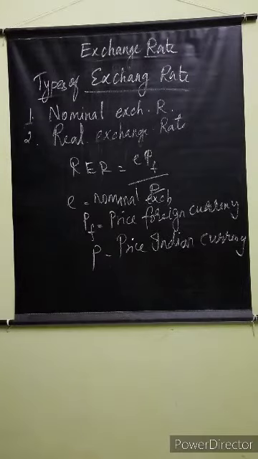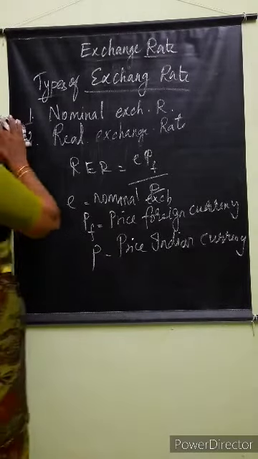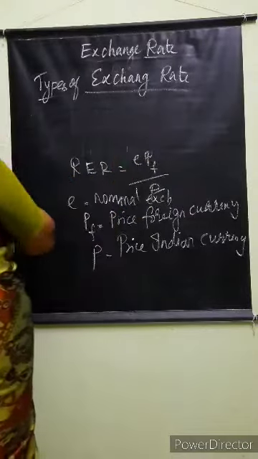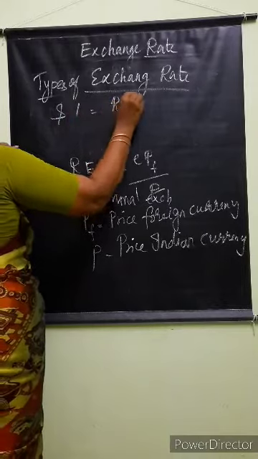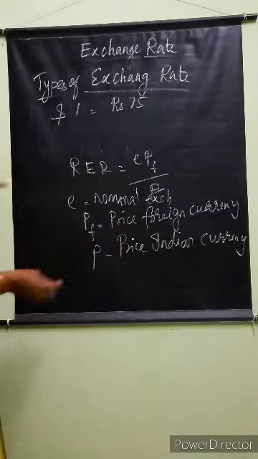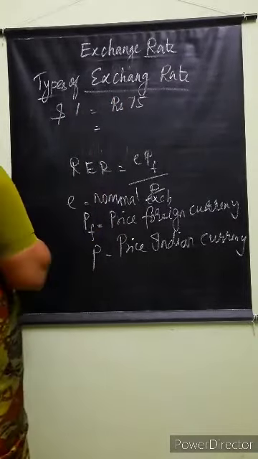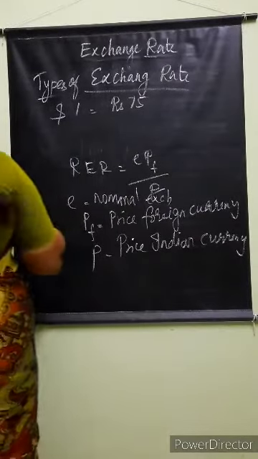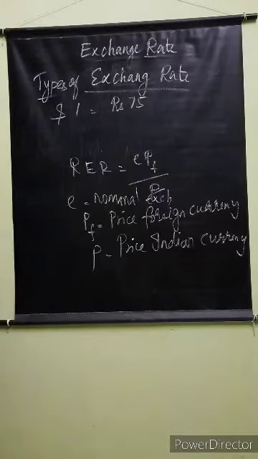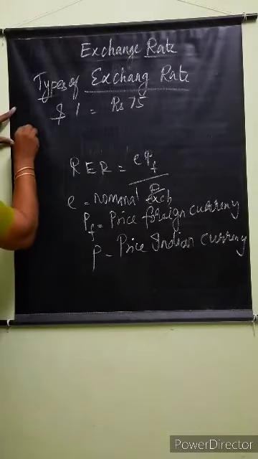For example, as I said first, $1 is equal to 75. Then how will you calculate this?